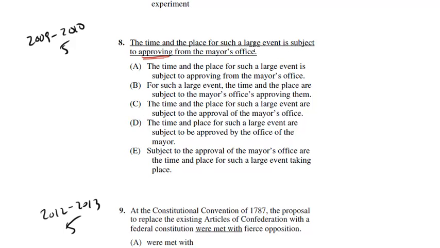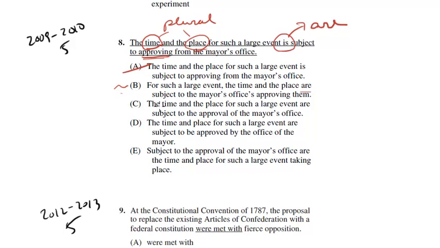The time and place for such a large event is subject. Well, what is the subject here? It's the time and the place. This is a compound subject, which is plural because it's two things. Therefore, this should be are. So let's see. A is off the table. B: For such a large event, the time and the place are subject to the mayor's office's approving them. Okay, horrible wordy mess. It does fix the are, but we're going to squiggly that for now. That's just not a great choice, but we'll keep it.